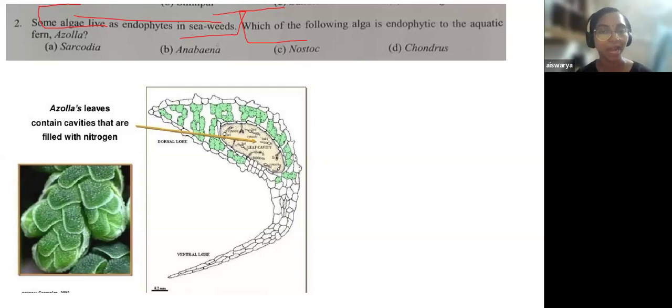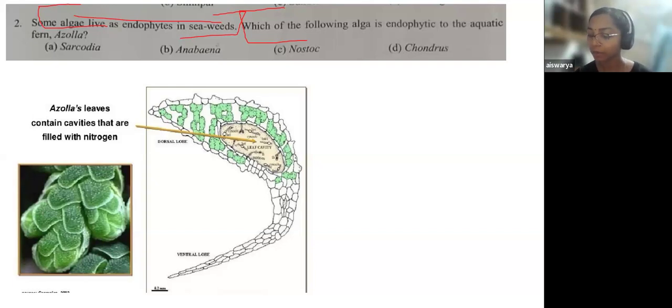It comes under the group Pteridophyte, plant group Pteridophyte. So here, again, it is Azolla. Here, how can you come to the answer? It is saying an endophytic algae is living inside Azolla.